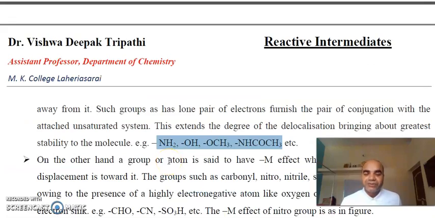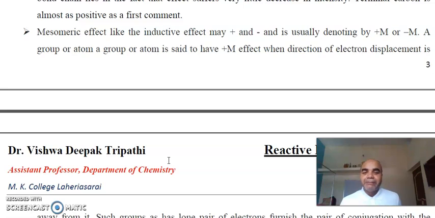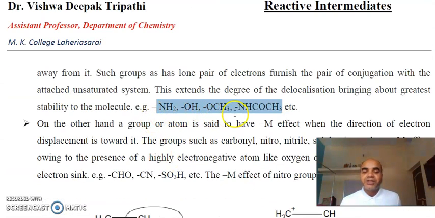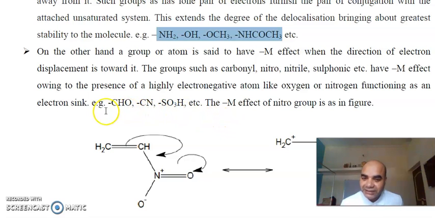So this type of effect is known as plus M effect, and these groups are known to be groups which induce plus mesomeric effect. दूसरा क्या रास्ता हो सकता है, देखिए, the other way is if we have certain group which pull out the electron density, like nitro.